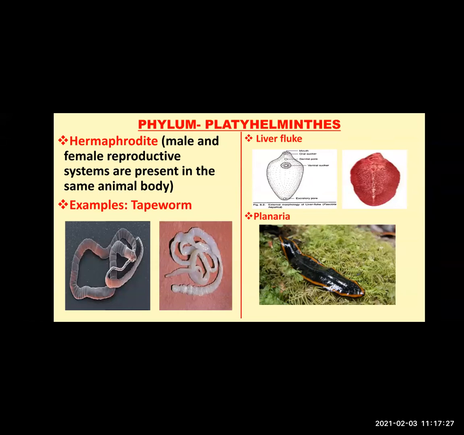We also have to wash vegetables and fruits nicely and regularly, because the eggs of these tapeworms are so minute. If they are present in vegetables, we will not be able to see them with our naked eye. That's why we have to wash our fruits and vegetables nicely and regularly.